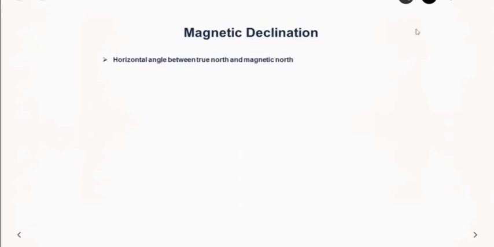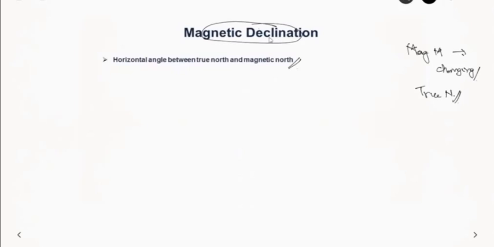So earlier we saw that this magnetic meridian keeps on changing with respect to a place or a point because it is affected by the Earth's magnetism. But the true north, which is determined by astronomical survey, does not change. It is the line through the true north and south poles. So that horizontal angle between true north and magnetic north, that is known as magnetic declination.